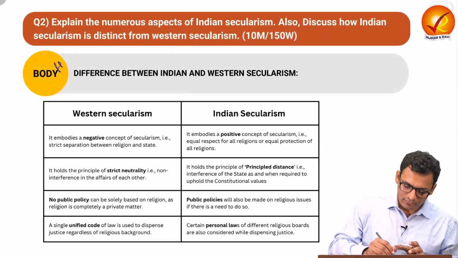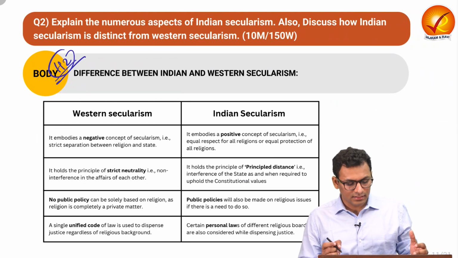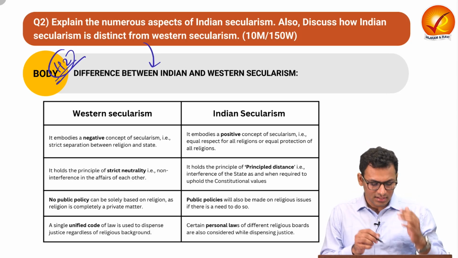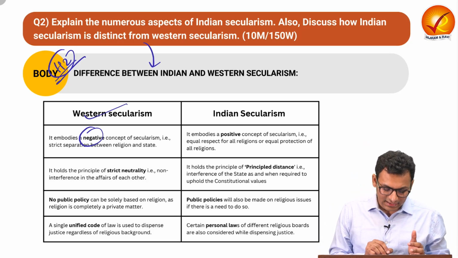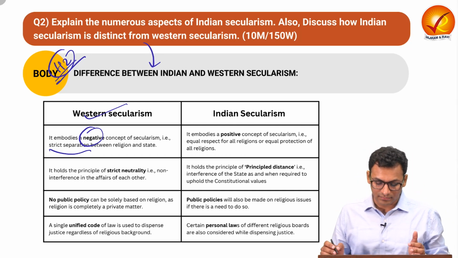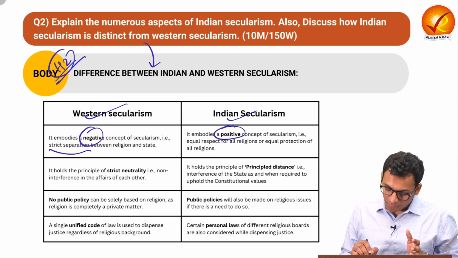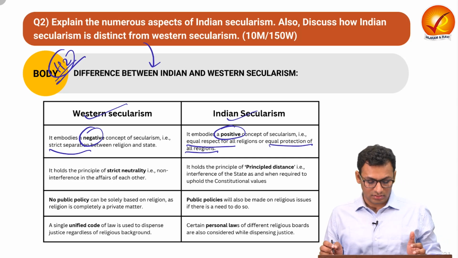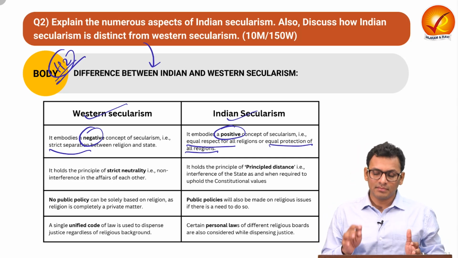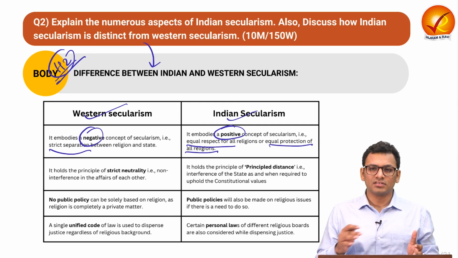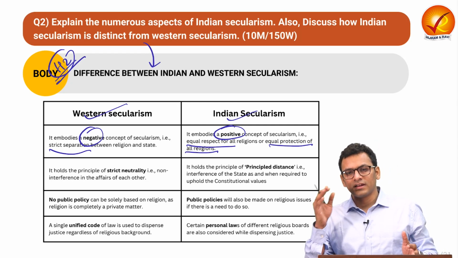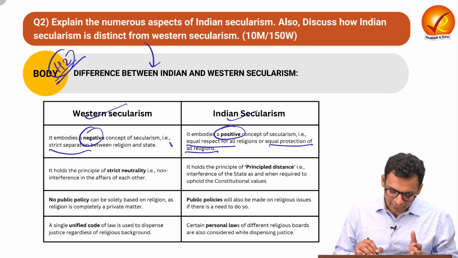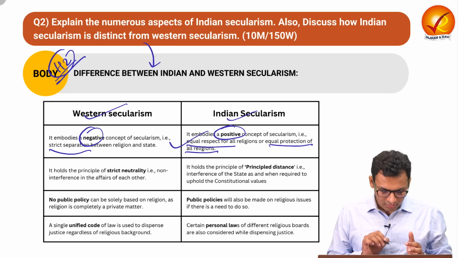In the next heading, you can talk about the differences between India and Western secularism, as it is the direct demand. Over here, you can list down different aspects, as in you can talk about how the Western form of secularism is a negative form of secularism because there is strict separation, whereas the Indian form of secularism is a positive concept where there is equal respect for all religions and equal protection of all religions. Over here, there is no strict separation. There can be a certain kind of inspiration for each other. The state can take certain values of religious beliefs to ensure that the welfare of the citizens is in place. So this is the kind of non-strict separation between religion and state.